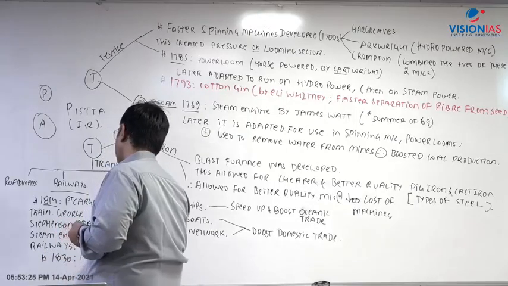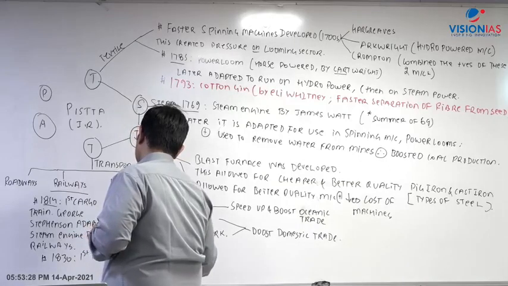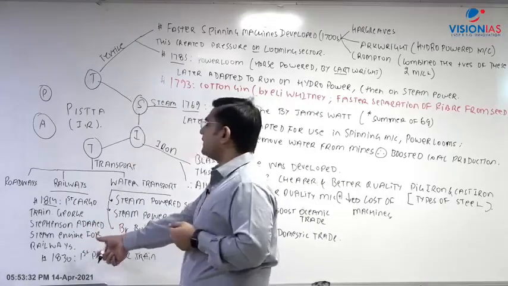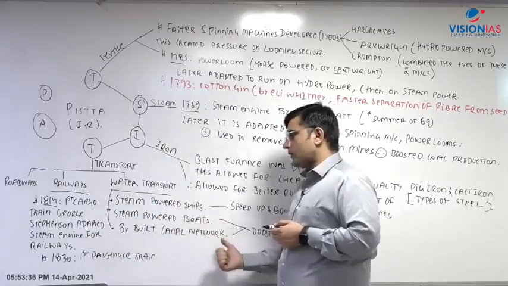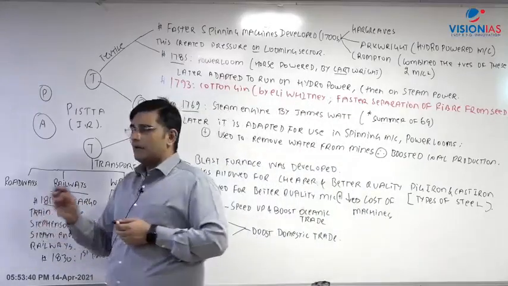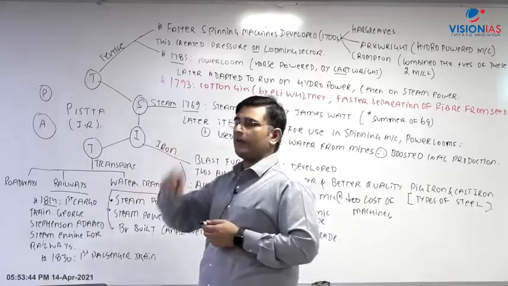So in 1830 the first passenger train comes. What is the utility? It is the same as we discussed in the case of inland water transport. These railways will connect different parts of the country. They will connect the sites of raw material with the factories, and the markets with the factories, right?